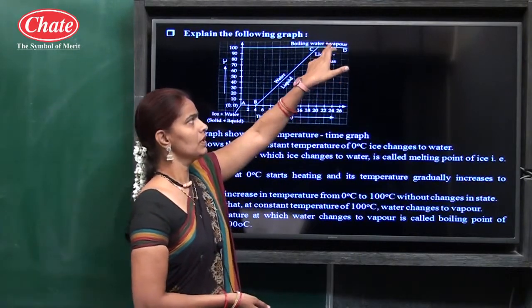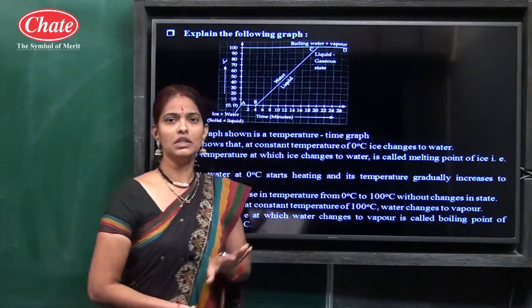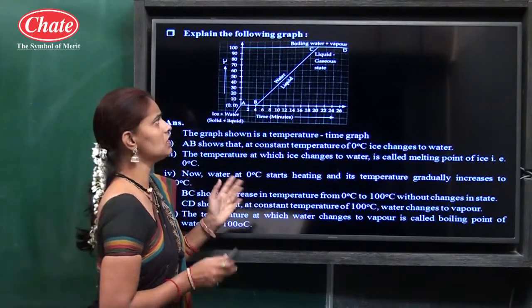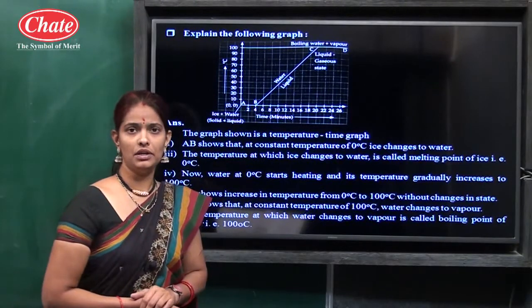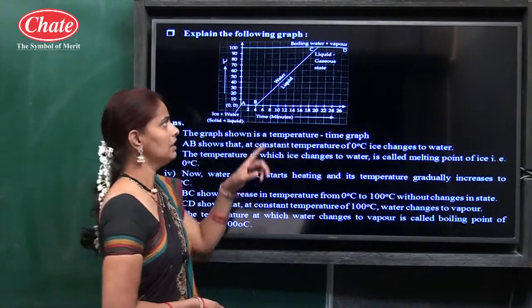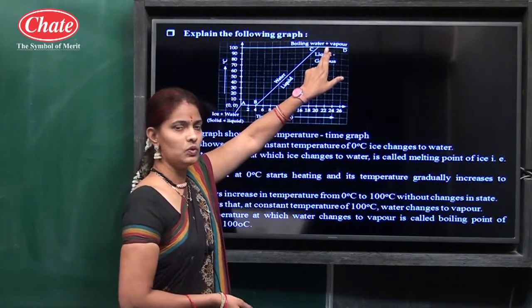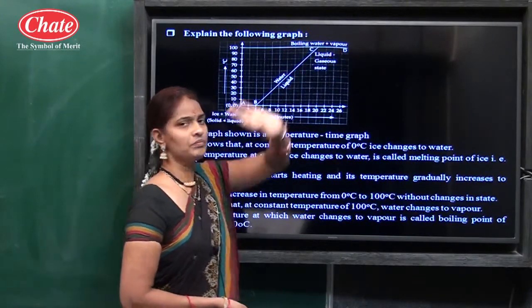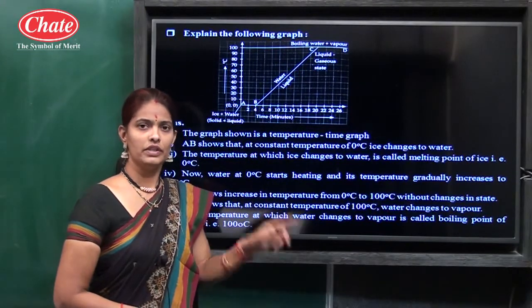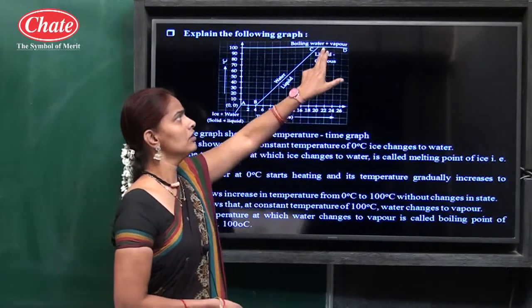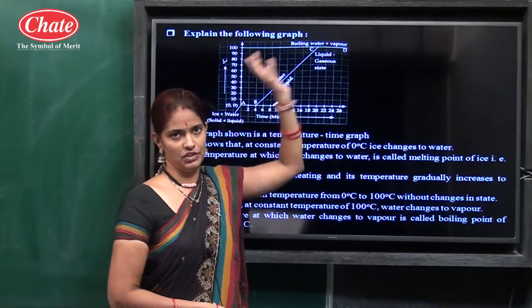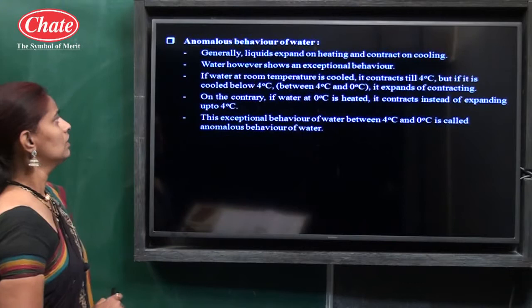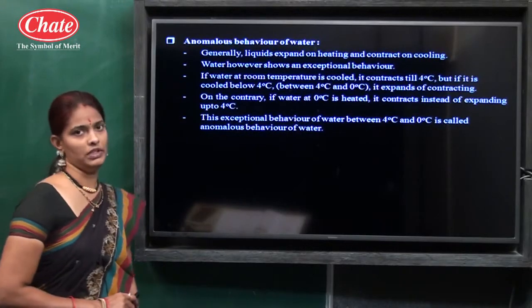And here it shows a constant temperature, but we do not stop supplying heat energy. That heat energy is absorbed to convert boiling water into vapor. That absorbed heat is known as latent heat of vaporization. Then next, anomalous behavior of water.